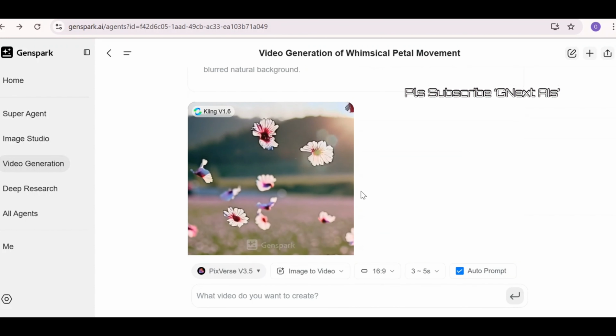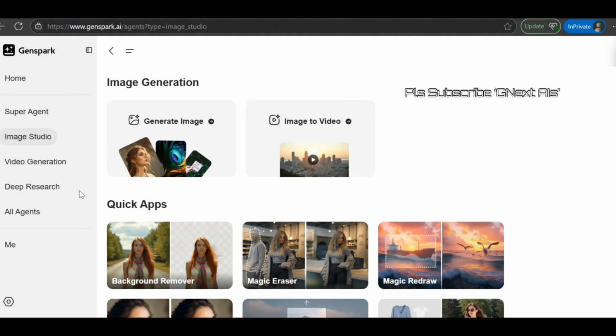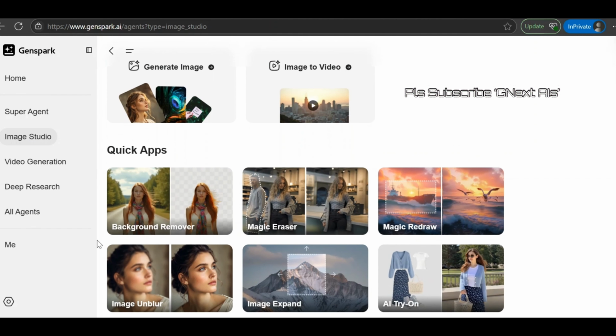So apart from this, what are the extra things you can do in video editing or image editing? Let's see now. If you see here in the image studio, it is generating images and image to video. That's good. But along with that, it has some more additional functionality like background remover. Like on your mobile phone, like iPhone or Samsung Galaxy AI, it can remove the background, or it can do it here. Magic eraser, like Google Pixel phones, you can do it here. And magic redraw, you can add something else here. For example, this boat is there, and it's adding some pelicans or something, so it's also doing very well, right?